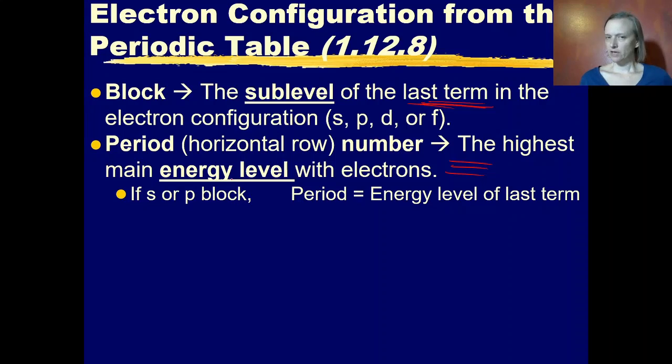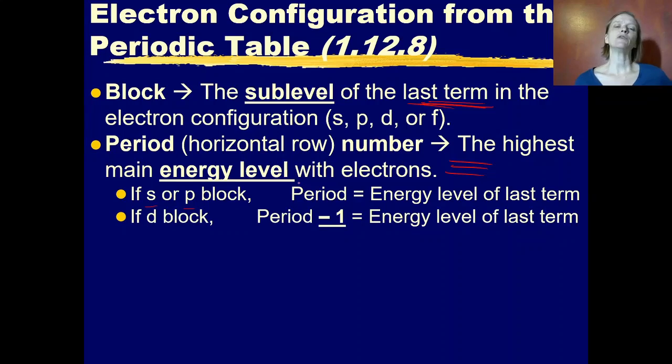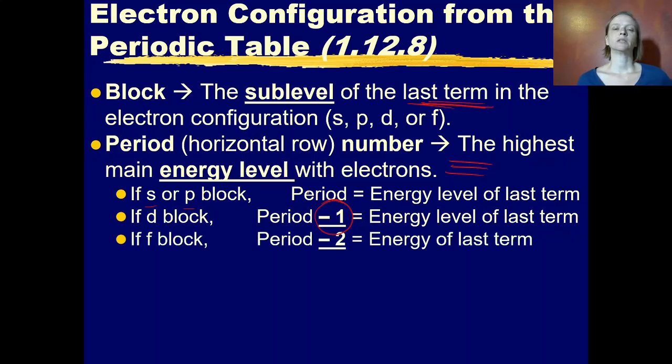I said this in the previous video, but knowing the main energy level for the sublevel gets a little bit complicated. If you're in the s or the p block, then the period tells you the energy level. If you're in the d block, you have to subtract 1 from the period in order to get the correct energy level for that d sublevel. If you're in the f block, you have to subtract 2 from the period that you're in order to get the correct energy level of your f block.